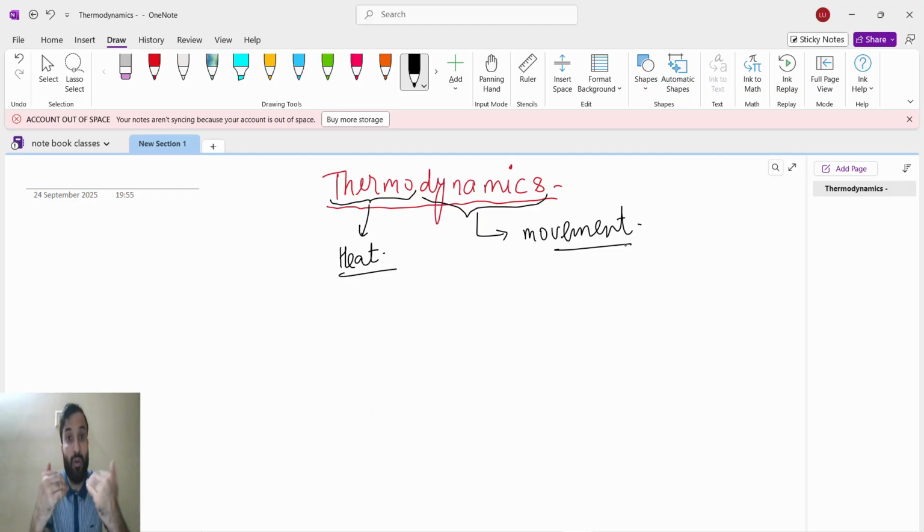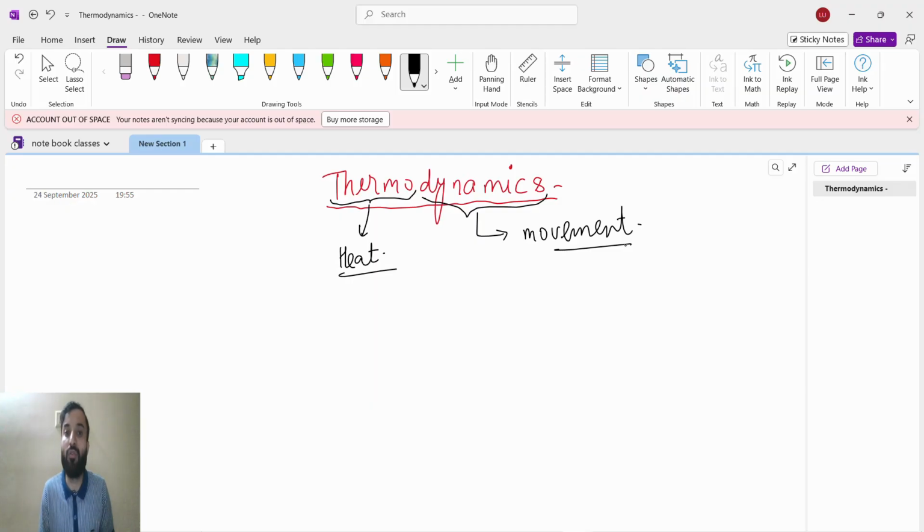Suppose I am doing work on you, meaning I am beating you, so I am applying my energy to beat you. And if you are doing some work, then you are applying energy. So for doing work we require energy. And heat is also energy. Heat is generated normally, like you are sitting here, you are hot, heat is generating from your body.